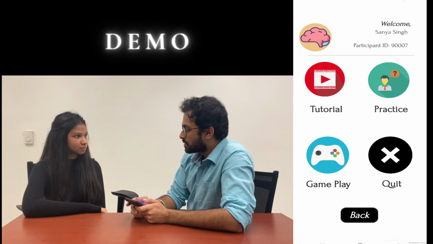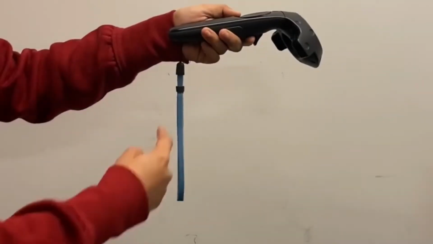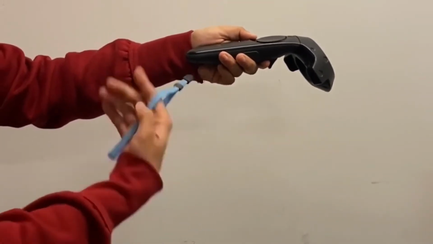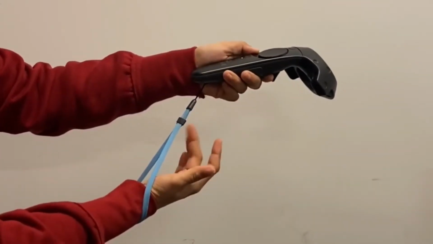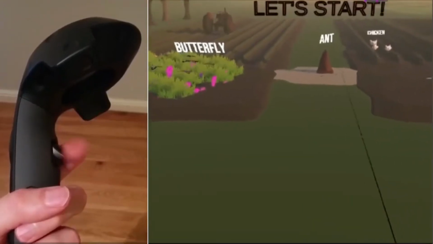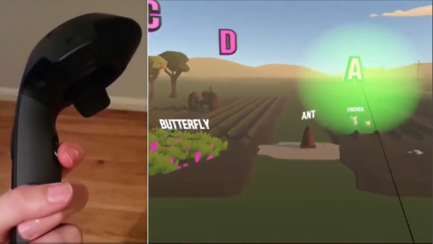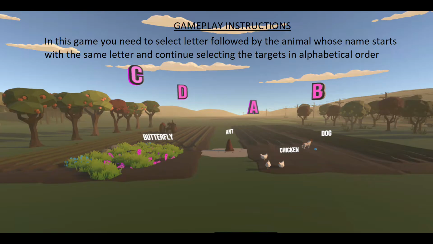So now let's watch a short tutorial to learn more about the game. The first thing to do is secure the wrist strap. Loop it around your wrist and then move the slider towards your wrist until it is stuck. Move your hand to point at the target objects and press the trigger to select the target object. In this game, you need to select a letter and an animal in alphabetical order.